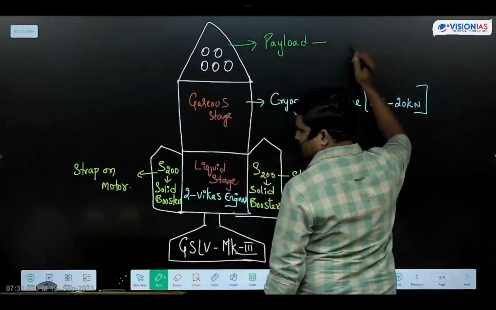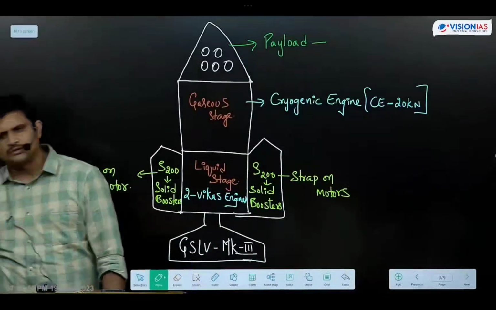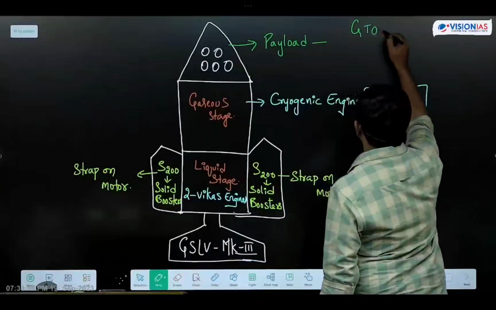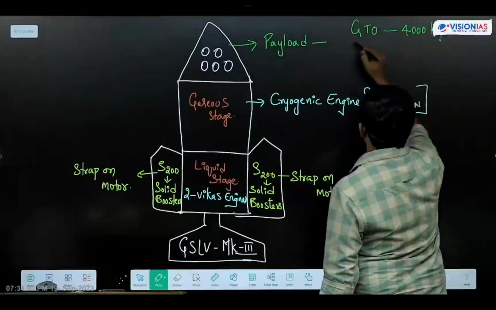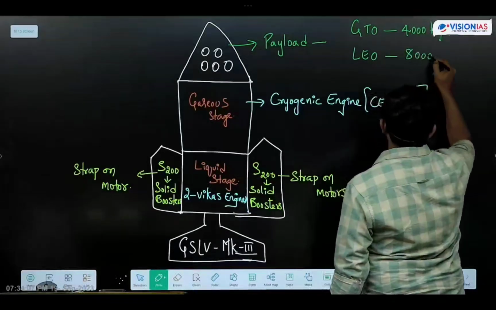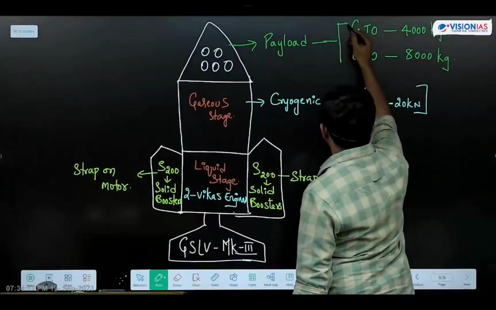What is the payload of GSLV Mk3? If it is a GTO orbit, 4000 kg. If it is low Earth orbit, it is 8000 kg. So that is the payload carrying capacity of GSLV Mk3.